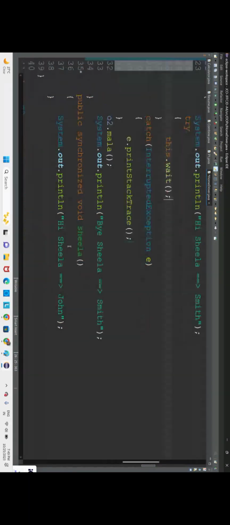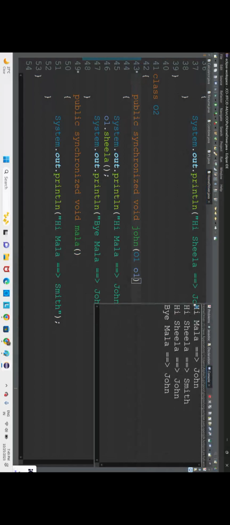So here, when we make this thread wait, John will execute. After John has executed, let me run the code and show you. We are making one thread wait. See, hi Mala is told by John. Next, hi Sheila is told by Smith. Now John completed execution, but here Smith is still waiting.